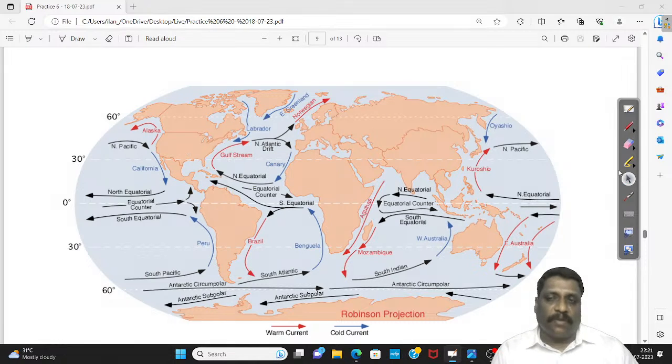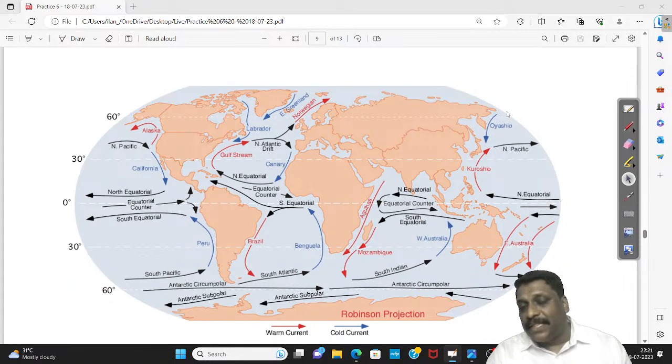Apart from that, I'm just talking about what exactly is the influence of this current as such. Even I can talk about, say, for example, the cold current, Oyashio current, Labrador current, how exactly they are keeping the eastern side of the temperate regions cold.